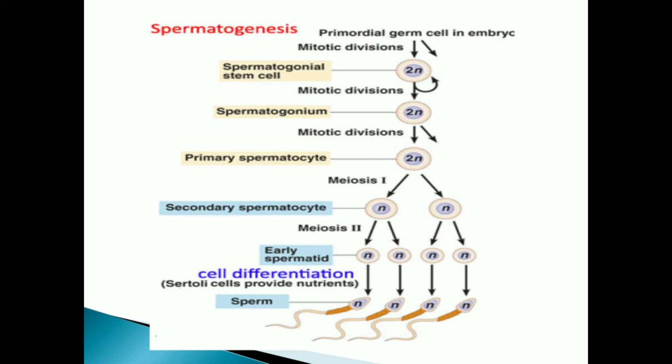So the primordial germ cells in the embryo undergo mitotic division, and the primary spermatocytes start meiosis 1. Two secondary spermatocytes are produced, and after the second division of meiosis, four spermatids form. The spermatids undergo modification, nourished by Sertoli cells, and modify into spermatozoa.